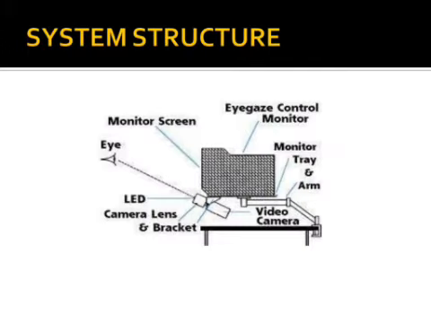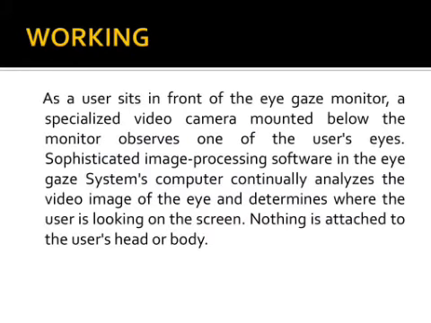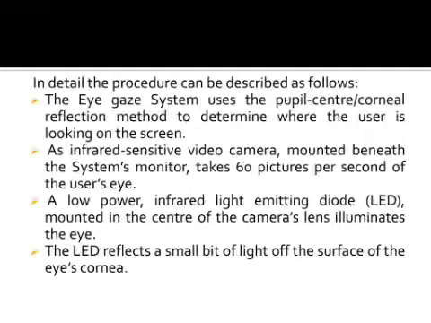Now here you can see the structure of the eye gaze communication system. Now I am going to explain you the working of eye gaze communication system. First of all, user sits in front of the eye gaze monitor. A specialized video camera mounted below the monitor observes one of the user's eye. Image processing software in the eye gaze system's computer continually analyzes the video image of the eye and determines where the user is looking on the screen. Nothing is attached to the user's head or body.